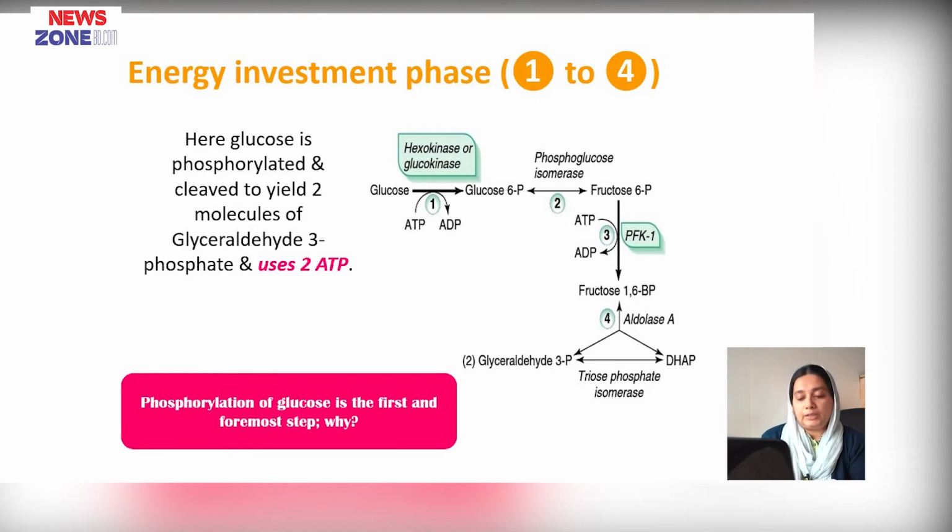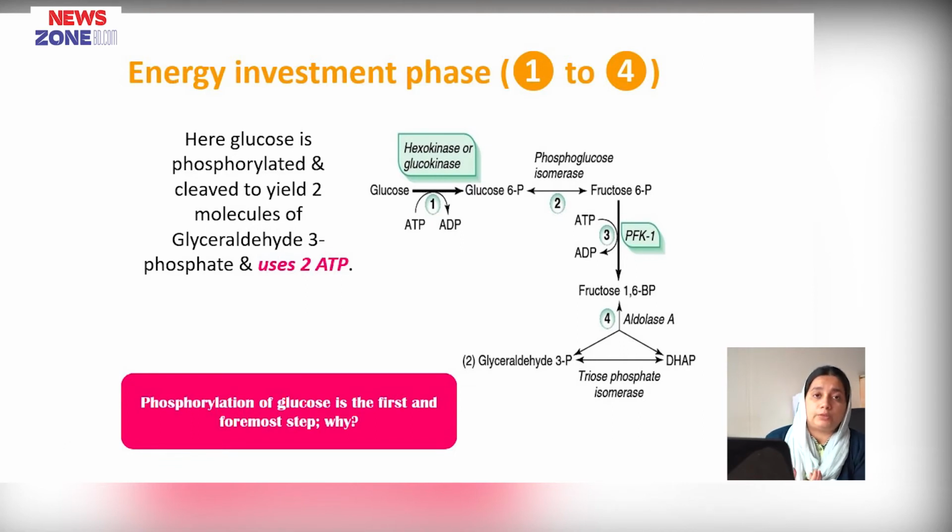For adding phosphate we require ATP which gets converted into ADP. Whenever ATP is used for adding phosphate, the enzyme is a kinase. So, the enzyme used in this step is known as phosphofructokinase 1. It is the rate limiting enzyme of glycolysis. That means phosphofructokinase 1 is the rate limiting enzyme of glycolysis, the first committed step of glycolysis, and the most important control point.